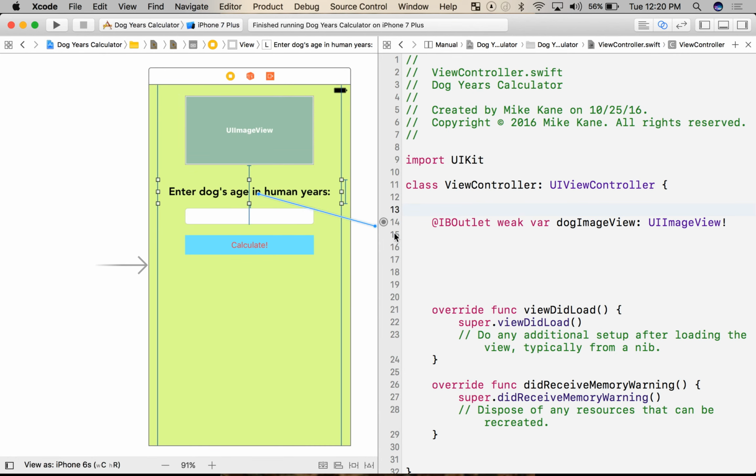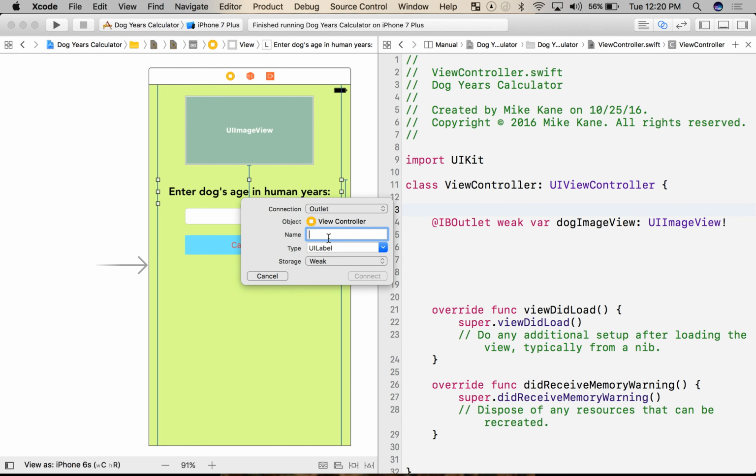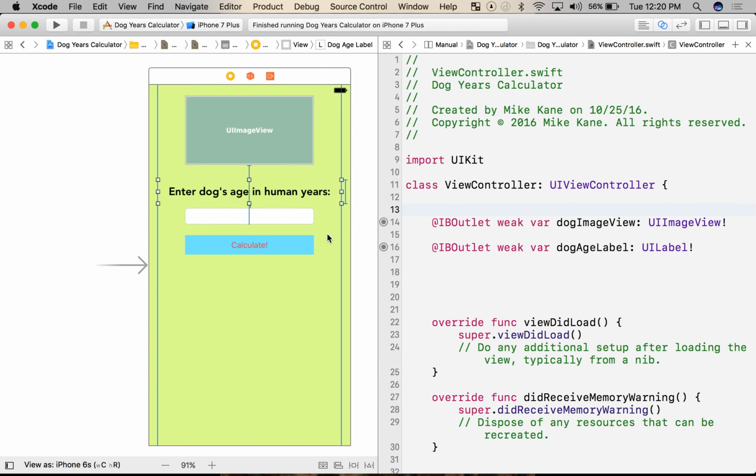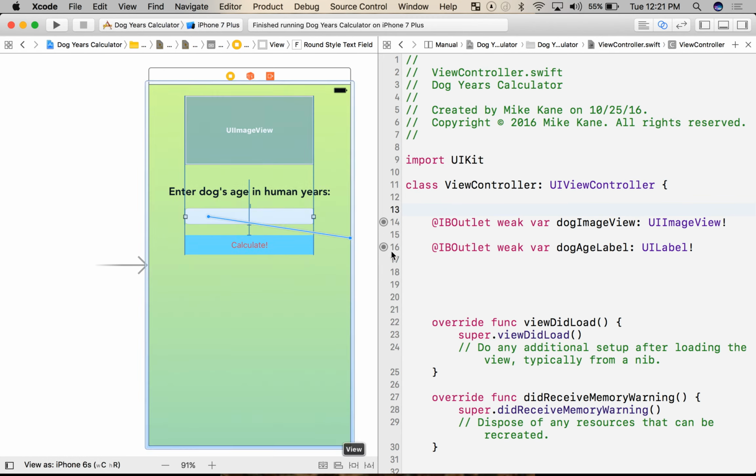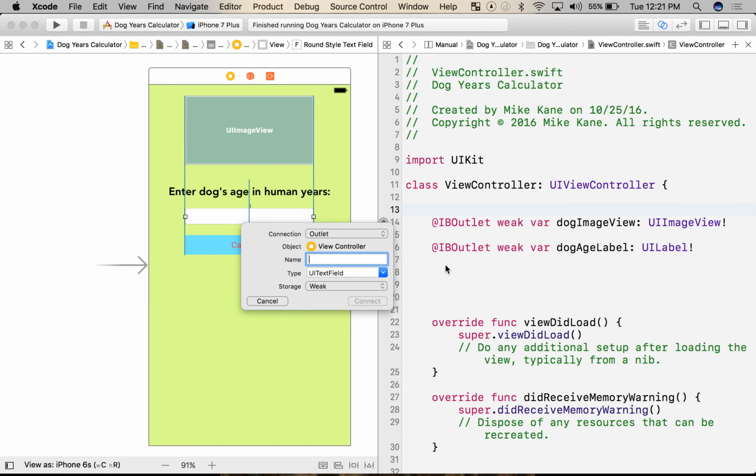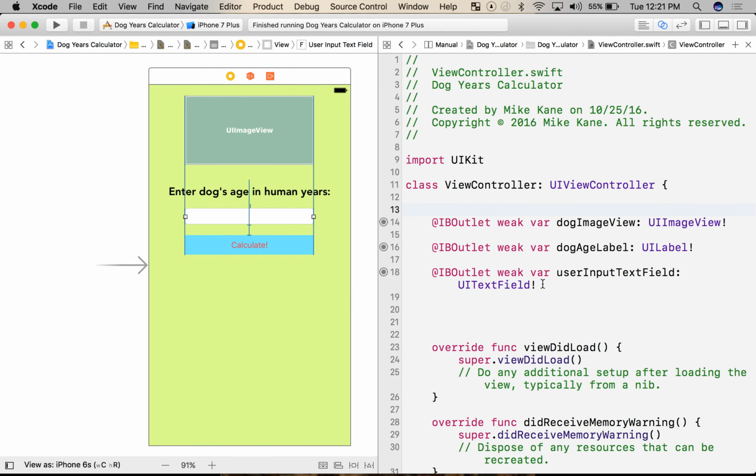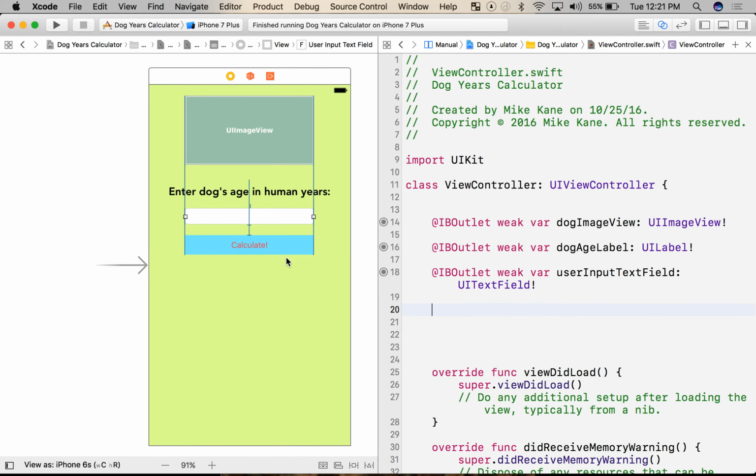Great. Let's connect these as well. I'm going to connect this label here, and I'm going to do the same thing. And we're going to call this dogAgeLabel. And I need to connect this because eventually I'll change the text in it. Last thing I need to connect here in terms of outlets is this text field, because I need to be able to actually grab the data that the user has input. Okay, so I'm going to call this userInputTextField. Great. Okay. Now the last thing I need to connect is the button.